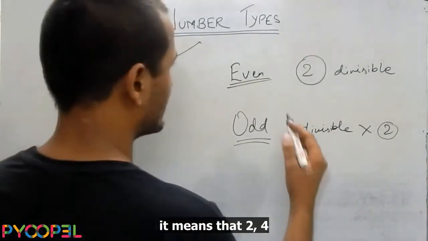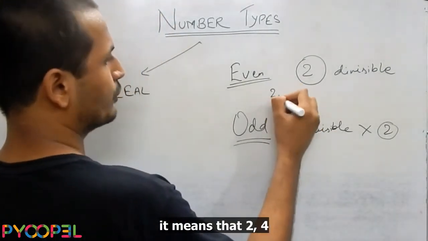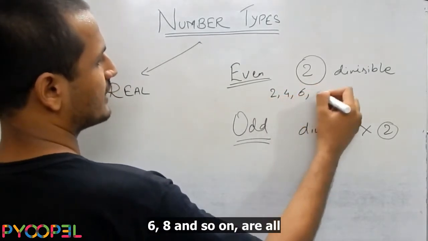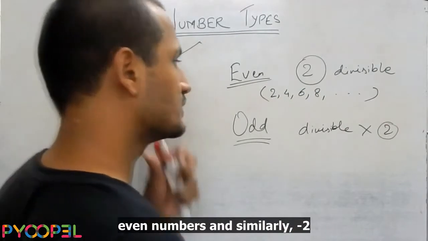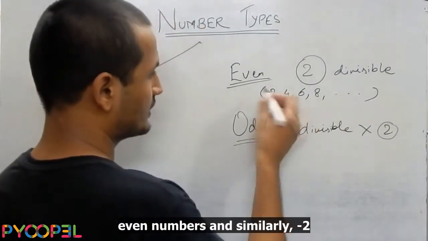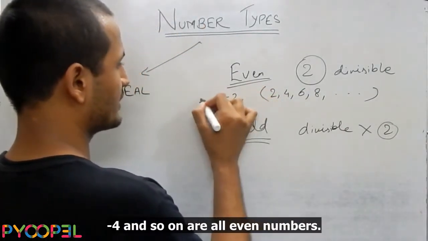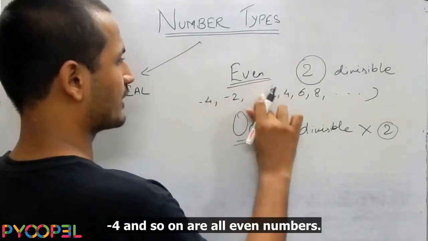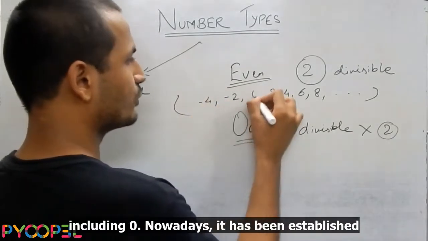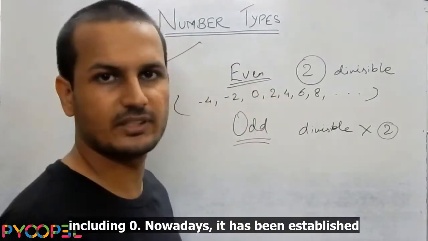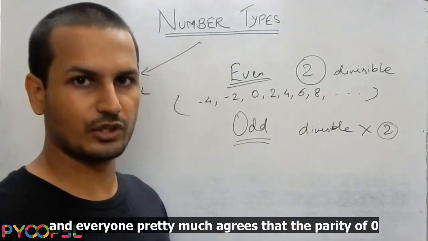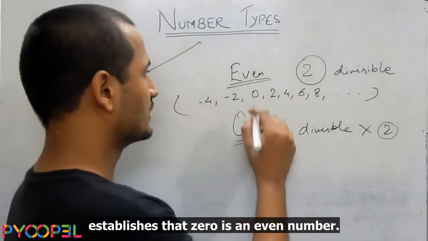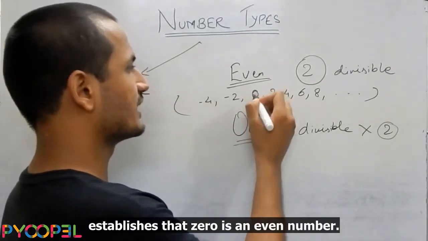So it means that 2, 4, 6, 8, and so on are all even numbers, and similarly -2, -4, and so on are all even numbers, including 0. Nowadays it has been established and everyone pretty much agrees that the parity of 0 establishes that 0 is an even number.